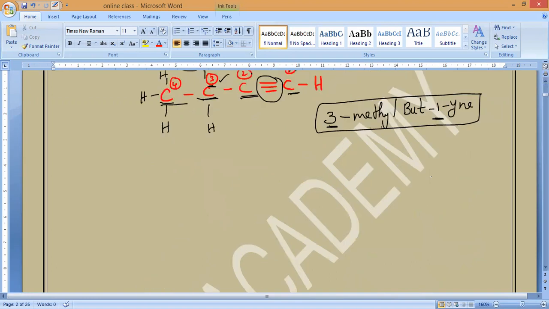The next concept we are going to study is a very important concept, though it is a simple concept in the chapter. It is very important because we have one last concept still to study. That is homologous series.